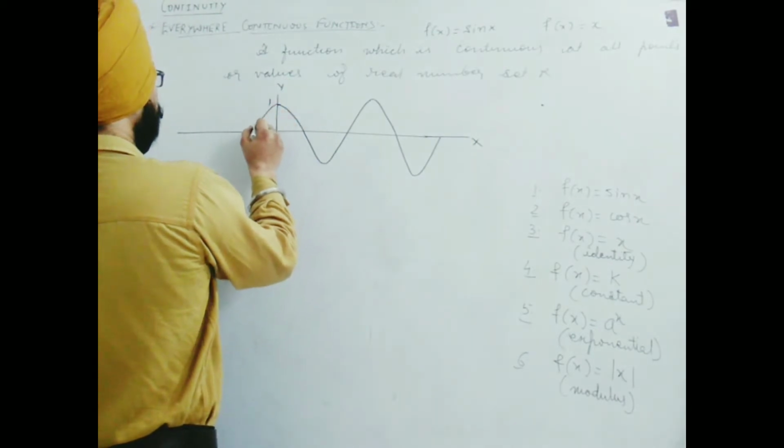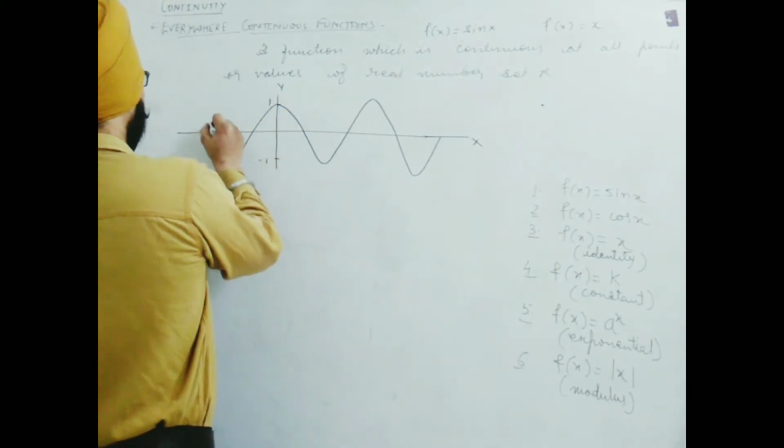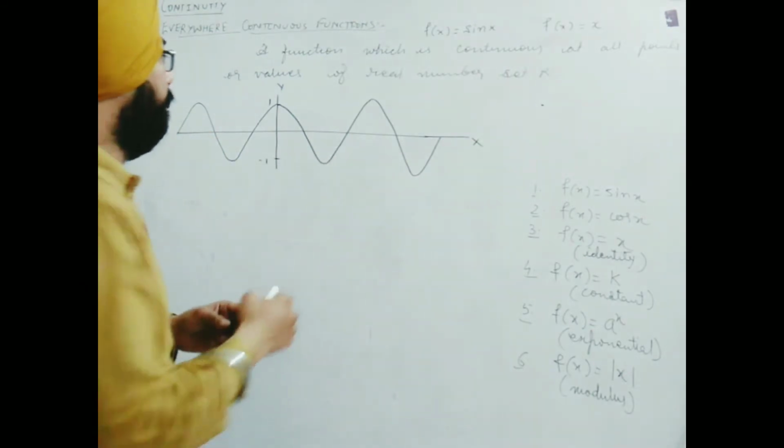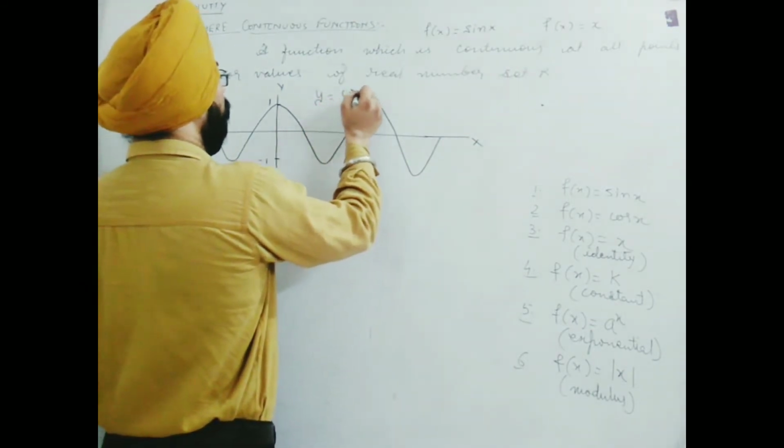You can use a scale also, but you will find that there is no break in the graph. You can see this is cos x. y is equal to cos x I have drawn.